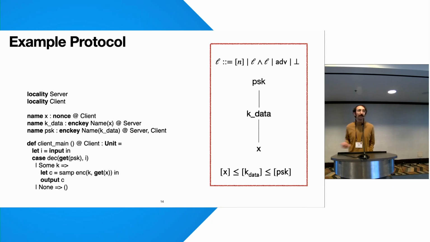and X below that. And since the adversary is given by a label, we get for free that if PSK is corrupt, where corrupt here means less than the adversary label, then by transitivity, anything below it also is. Modeling corruptions in this hierarchical way is central to our security analysis for the type system and automatically rules out certain key compromise attacks.